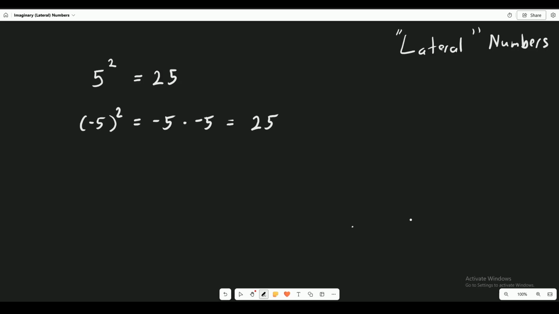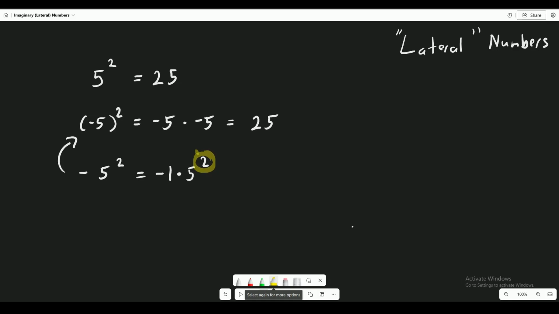Some of you may think, well, what if I just do this? Well, this is not the same as this, because negative 5 squared is not the same as the quantity negative 5 squared. This means negative 1 times 5 squared. See? The square right here is only affecting the 5.